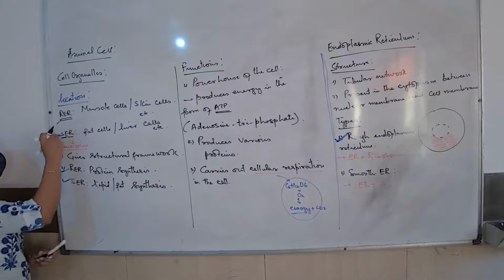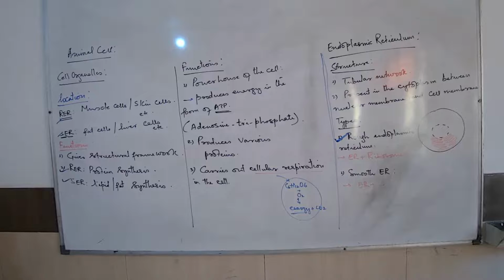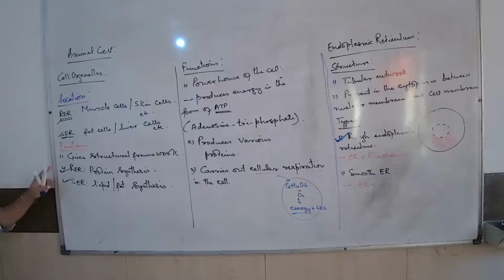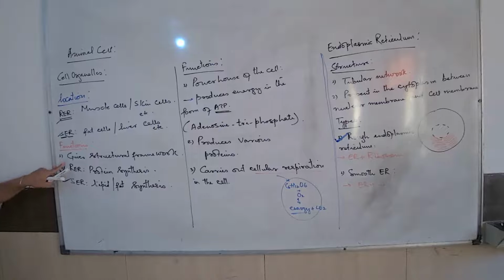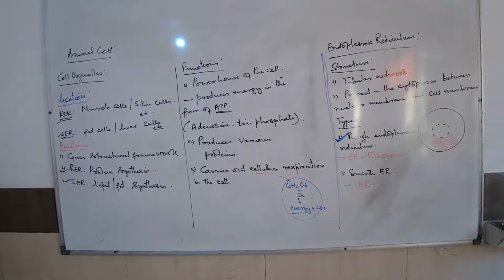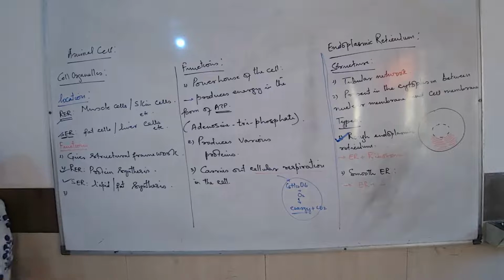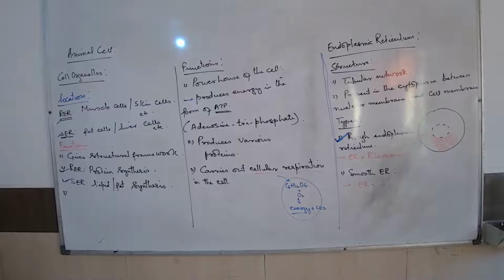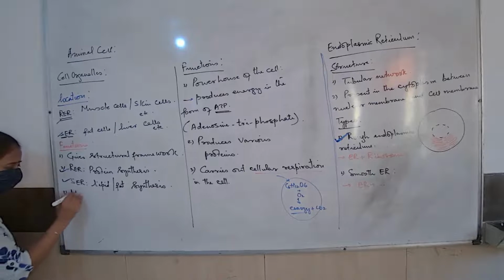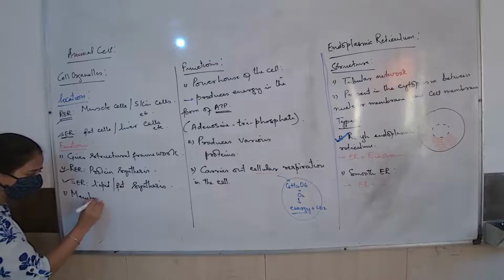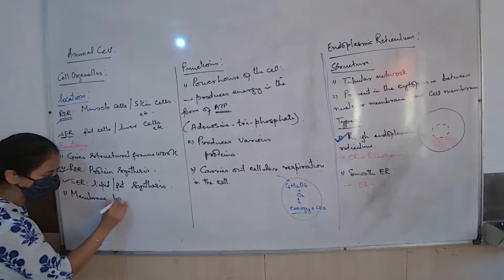Location. So remember, once I finish this, I'm going to ask you this question to write. We are not yet done with the function of ER. We have written one general function of ER: it gives a structural framework. Now that is done, the specific functions of RER and SER. Let us write down the third function of endoplasmic reticulum. The third function of endoplasmic reticulum is membrane biogenesis.